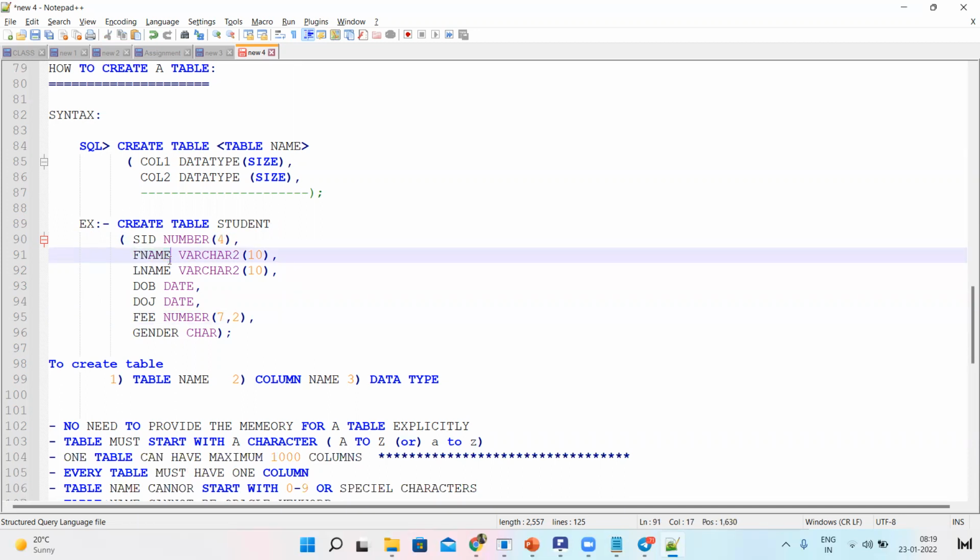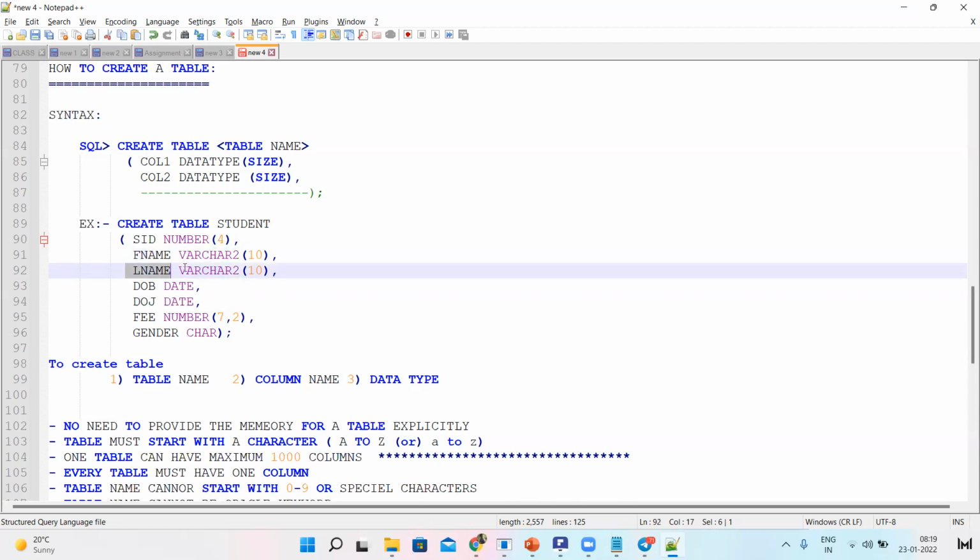Next, first name of the student. Name of a student is alphanumeric data, right? Alphabetic letters, so that is character data. That's the reason we declared it as a varchar of size 10. Next, last name, again character data, size 10.